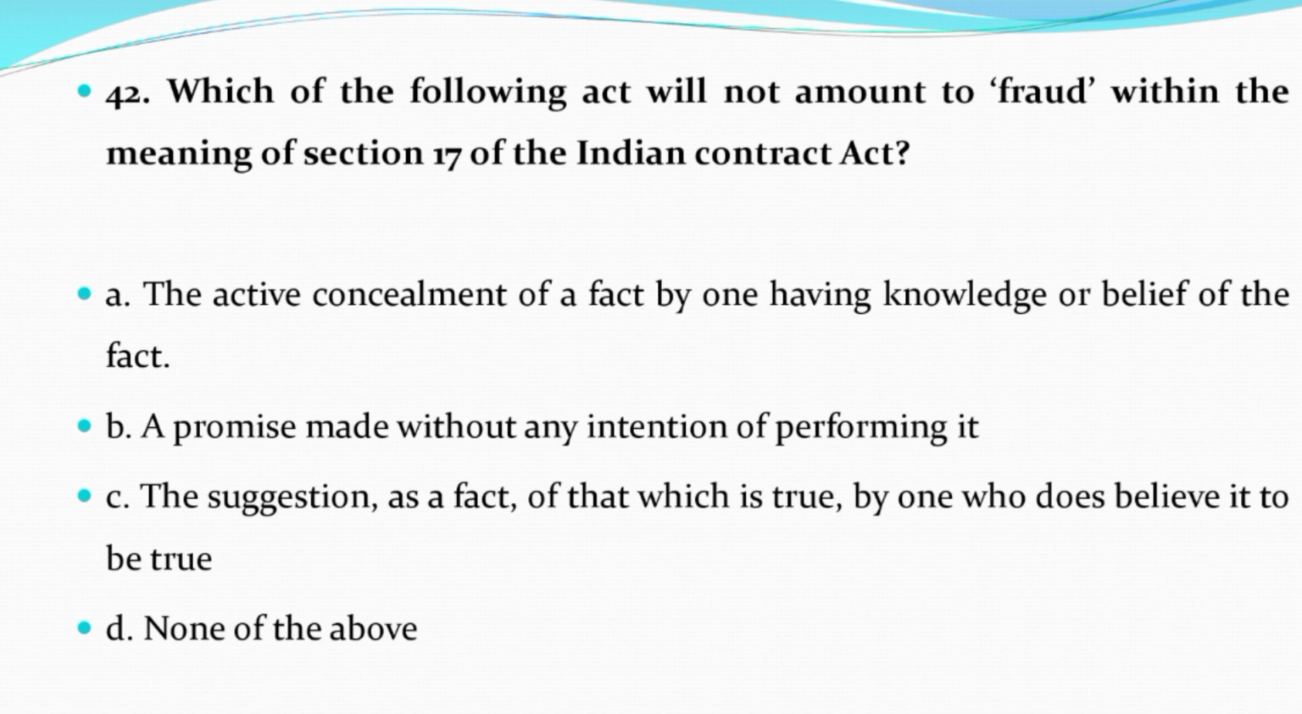Question number 42. Which of the following act will not amount to fraud within the meaning of section 17 of the Indian Contract Act? Option A, the active concealment of a fact by one having knowledge or belief of the fact. Option B, a promise made without any intention of performing it. Option C, the suggestion as a fact of that which is true by one who does believe it to be true. Option D, none of the above. And the correct answer is option D, that is none of the above.